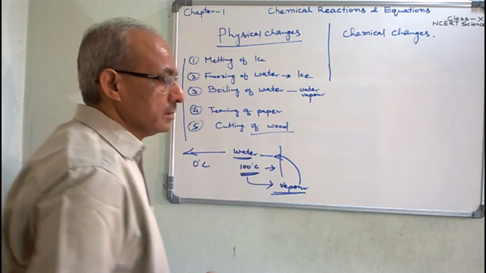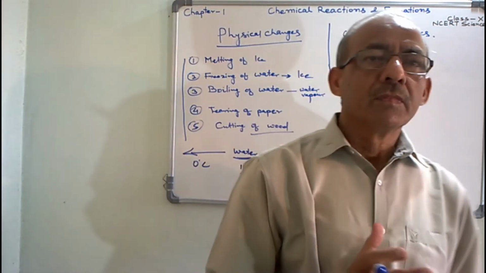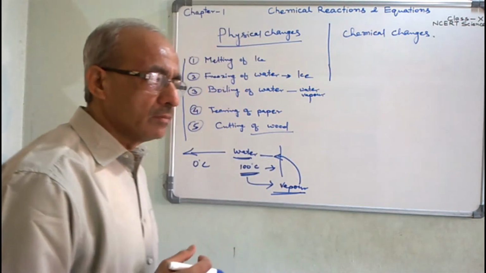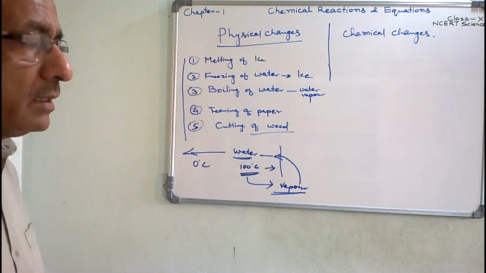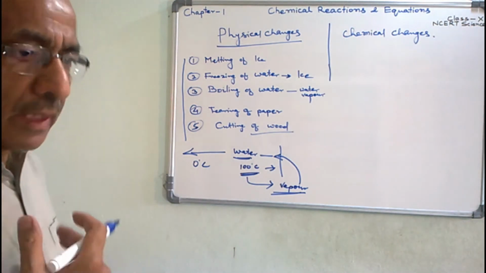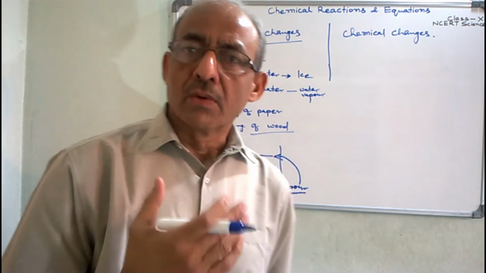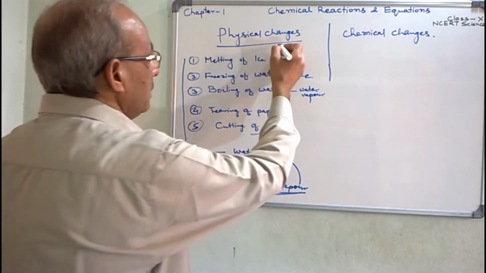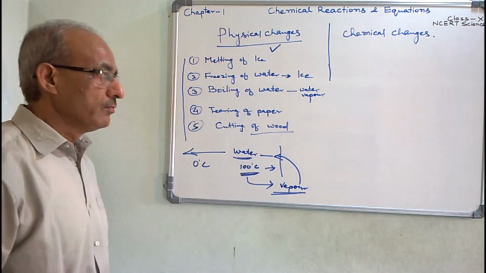That means by physical processes, we can get the original form of the substance which has undergone physical changes.